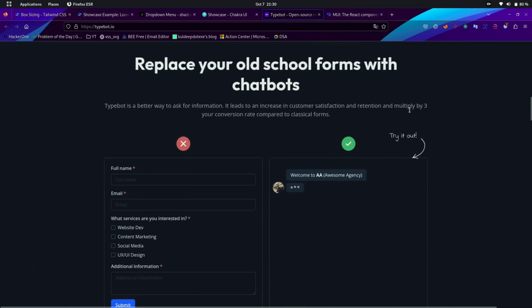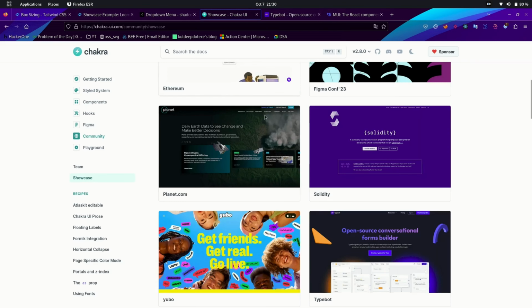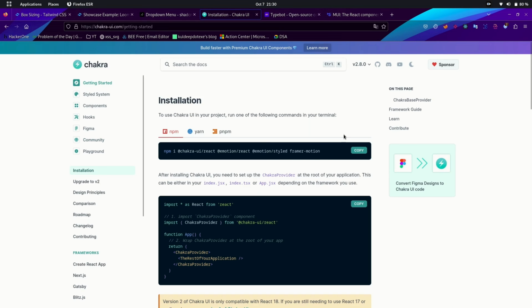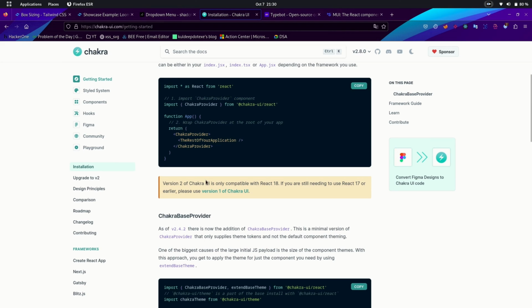Let's explore the installation part of Chakra UI. Go to the Getting Started section from the left menu. Installing Chakra UI is pretty simple. Just use this command to install Chakra UI using the Node Package Manager and use the Chakra provider to wrap up your application in your app.js file.